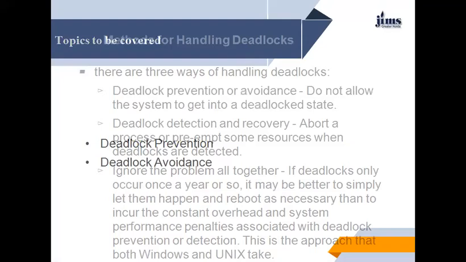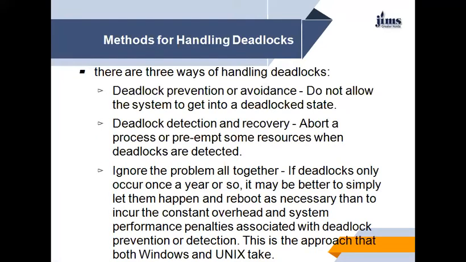So there are three ways of handling deadlocks. Deadlock prevention or avoidance do not allow the system to get into a deadlock state. As I told you earlier, we can use a protocol to prevent or avoid deadlock, ensuring that the system will never enter a deadlock state. Second, we can allow the system to enter a deadlock state, detect it and recover it. Third, we can ignore the problem altogether and pretend that deadlock will never occur in the system. This solution is used by most operating systems, including Unix.